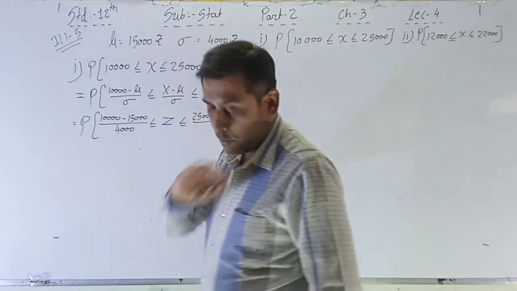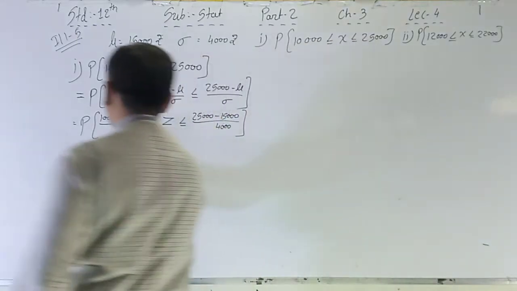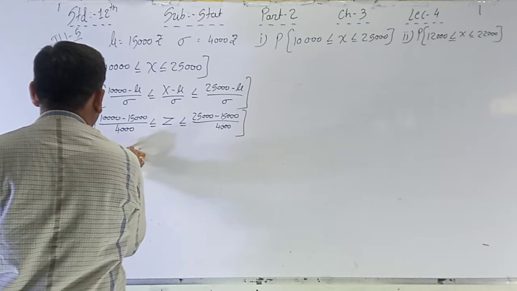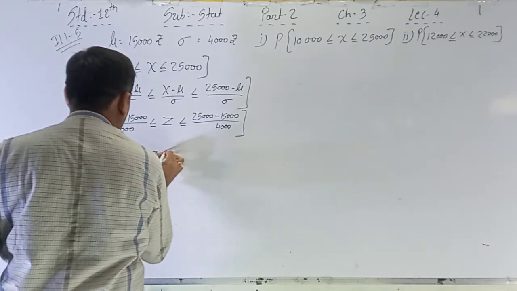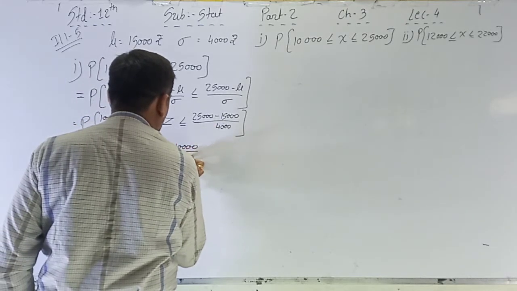This is the value. So minus 5,000 upon 4,000 less than or equal to Z less than or equal to 10,000 upon 4,000.